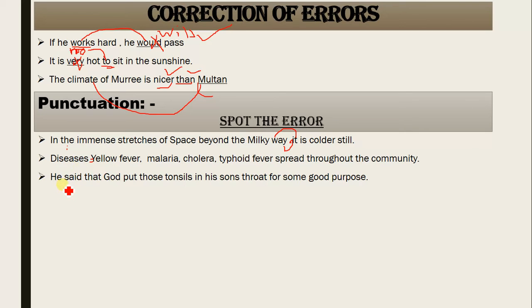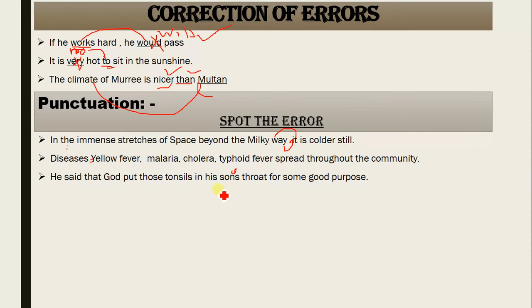"Done. He said that God put those tonsils in his son's throat for some good purpose." Sons throat. Don't you feel that there should have been an apostrophe here? His son's throat. It means he is talking about his son who is ill, and whether he wants his son to get operated or not.